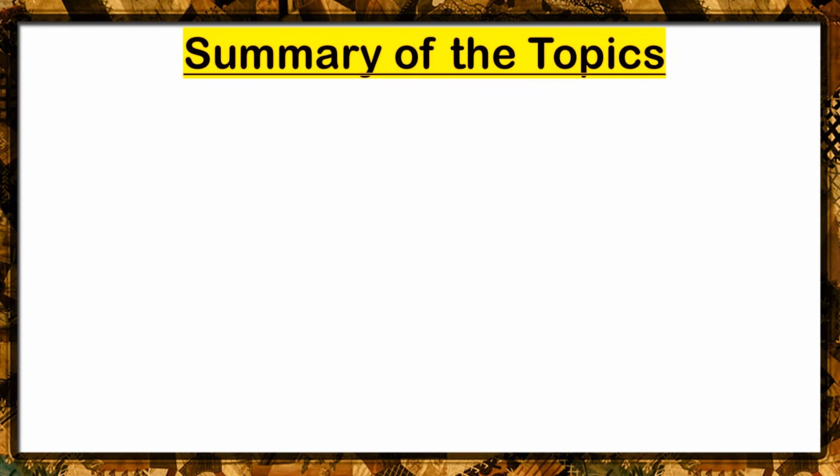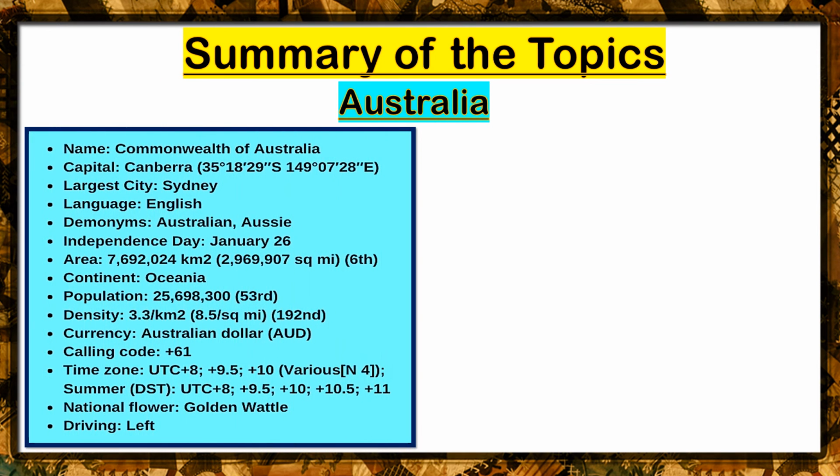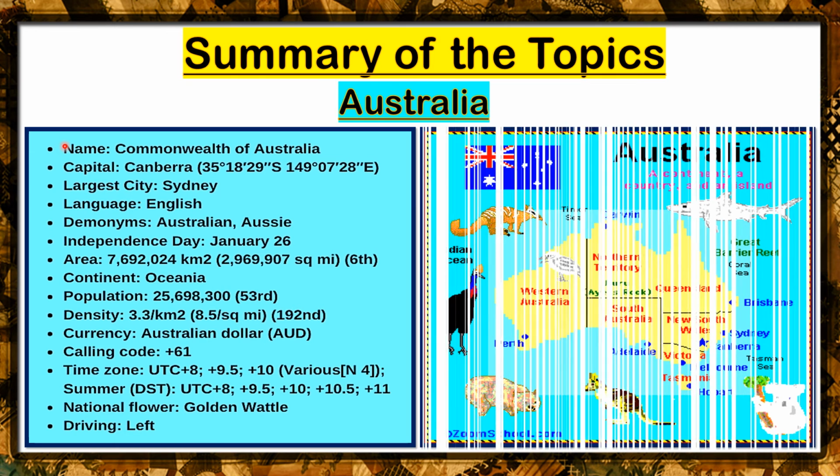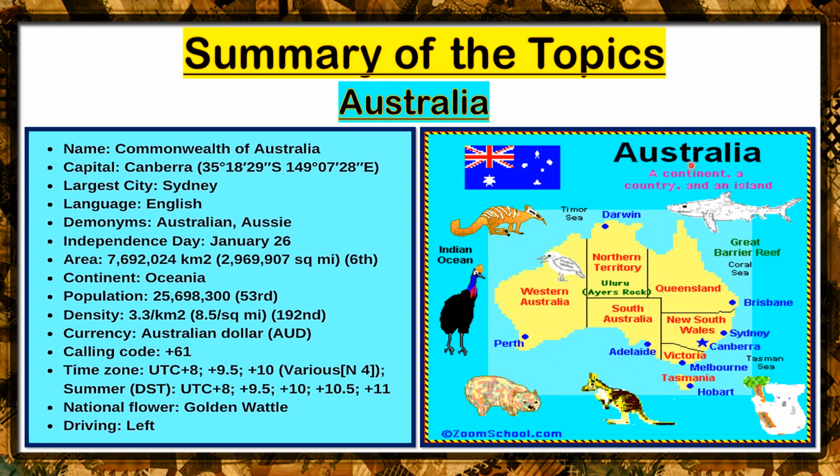Now, class, for the summary of the topics that we just discussed, which was about Australia. So these are some important facts of Australia, and you can just rewatch these over and over again. And again, it's the only continent that has only one country, which is also named Australia, and it's divided into 7 territories, and each of the 7 territories has its own capital city.